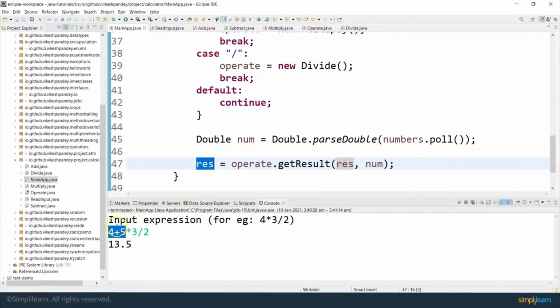So that's the reason the result of 4 plus 5 gets stored in res. And next time you are calling getResult for a multiply operation, here the res value is 9 now, and it says 9 into 3. Again, the next time, the res value will be updated to 27 because we are storing the result back into the result variable.